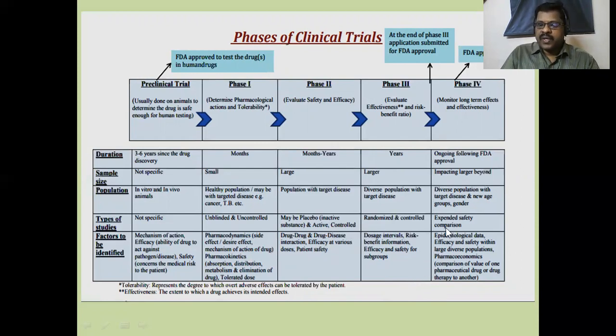During phase 4, we are continuously testing the drug's safety and efficacy within a large diverse population. And also we are testing pharmacoeconomics, how these therapeutic procedures are economically comparatively cheaper than the existing procedures.